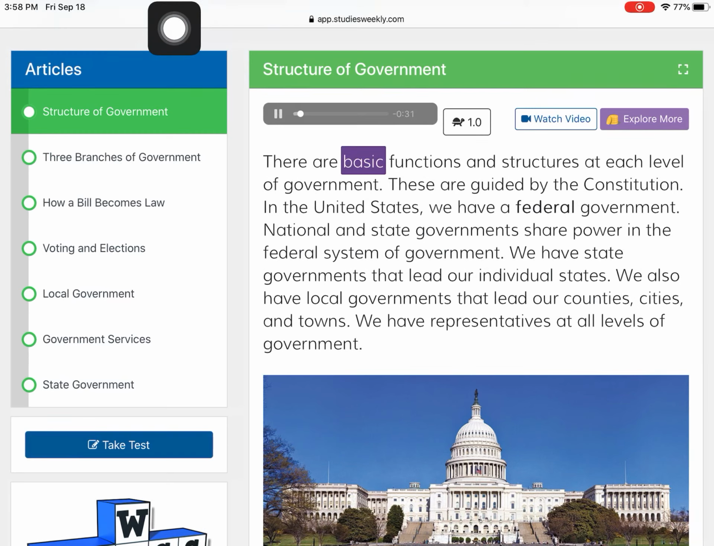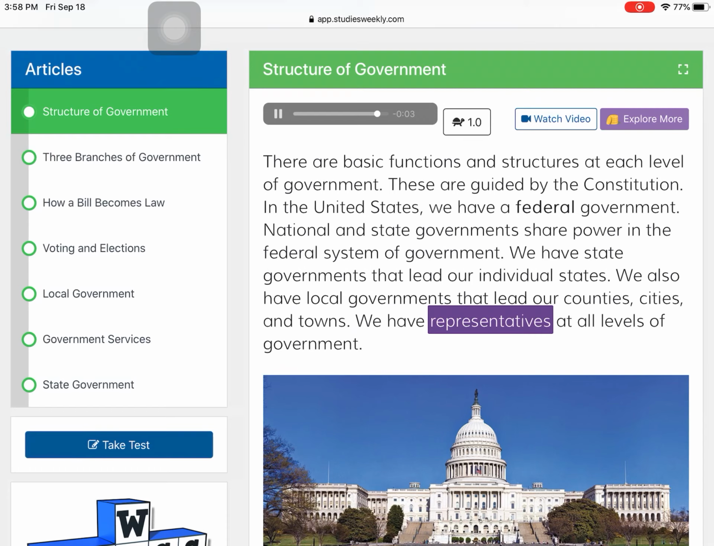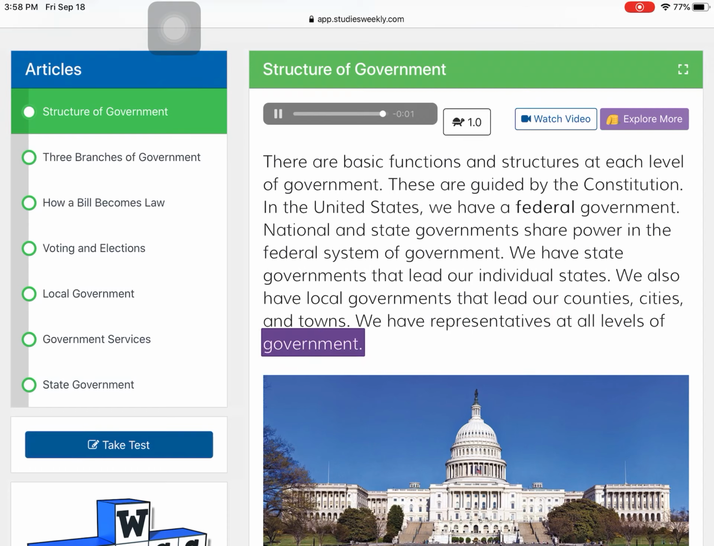There are basic functions and structures at each level of government. These are guided by the Constitution. In the United States, we have a federal government. National and state governments share power in the federal system of government. We have state governments that lead our individual states. We also have local governments that lead our counties, cities, and towns. We have representatives at all levels of government.